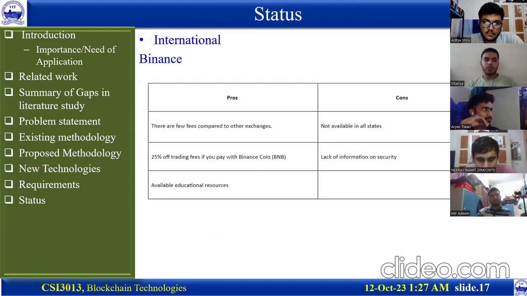The advantages of this Binance application include that there are few fees compared to other exchanges, 25% off trading fees if you pay with Binance Coin, and available education resources. On the other hand, the disadvantages would include that it is not available in all the states and a lack of information on security.